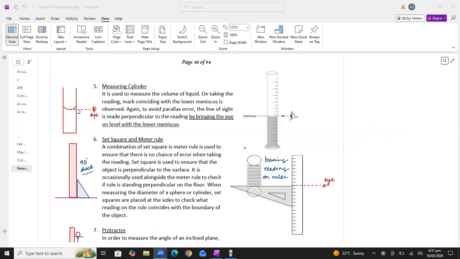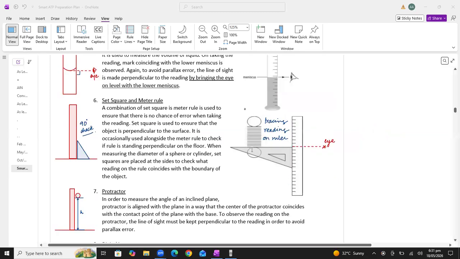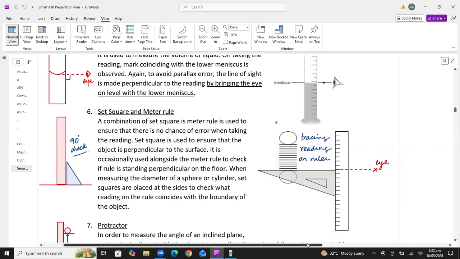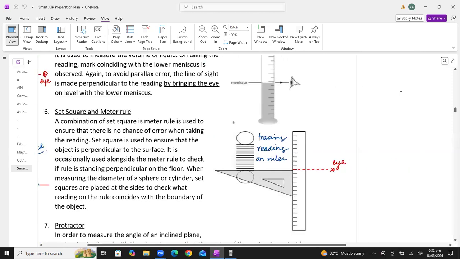Acha, in the spring question, you can see the spring loops will not be added if we are measuring the length of the spring. All right, students, I am repeating. Spring loops are not added in measuring the length of the spring. Like you can see, this is the spring and I want to measure the length of the spring as accurately as possible. So what I will do, first of all, I will keep the meter rule close to this spring. But what is the problem?